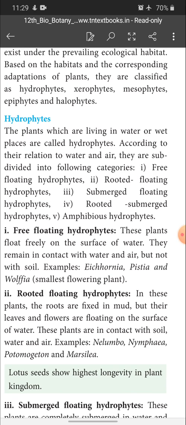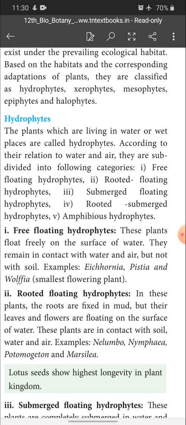And rooted floating hydrophytes: the roots are fixed inside the soil under the water, but the leaves float over the surface of water, and this is called what? Rooted floating hydrophytes. Next, submerged floating hydrophytes. The entire structure of the plant is under the water, and this is called what? Submerged floating hydrophytes. Rooted submerged hydrophytes: the plant is rooted in the soil underwater, but the entire structure of the plant is submerged inside the water.